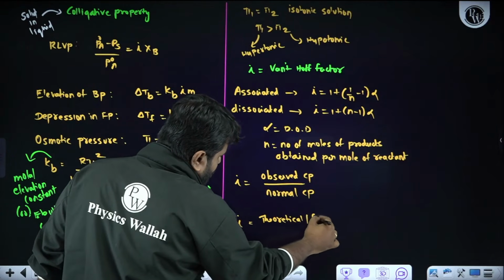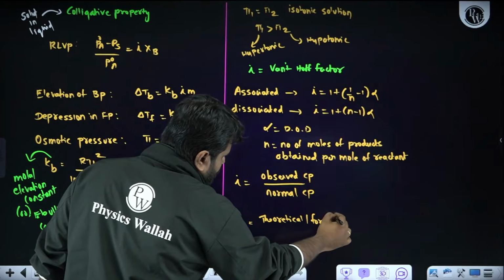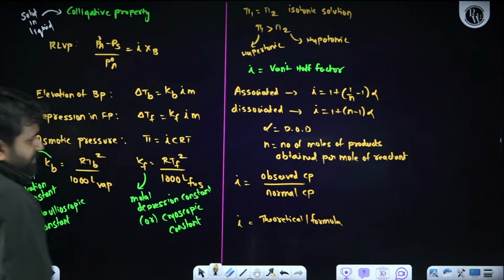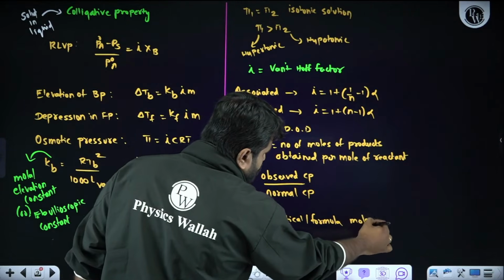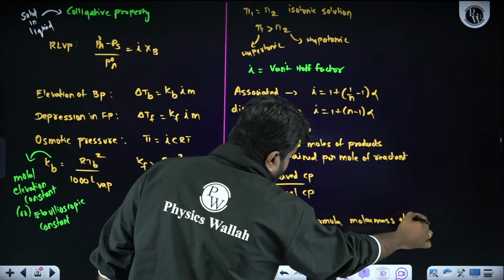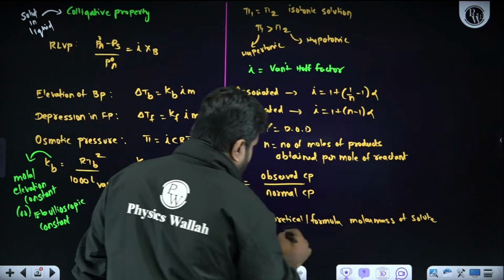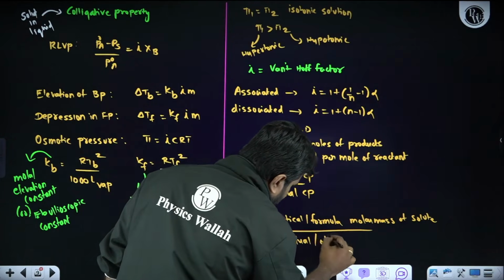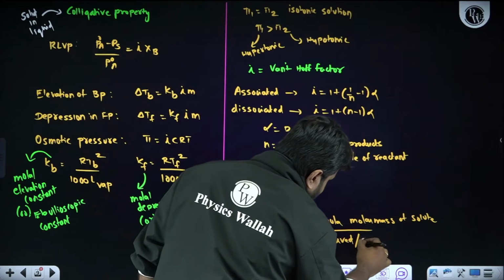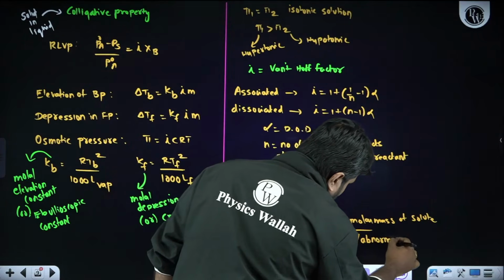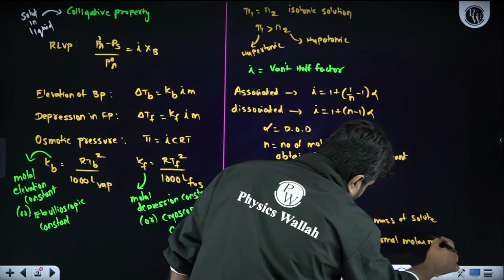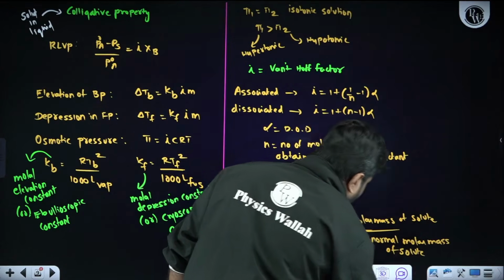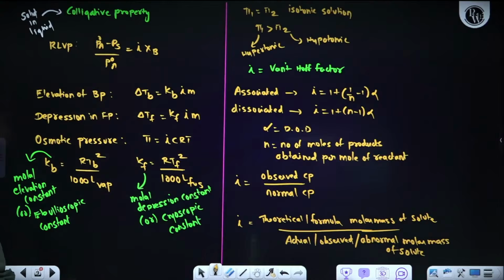Theoretical or formula molar mass of solute upon actual observed abnormal molar mass of solute. So these are all the formulas we need to remember. Is it clear?